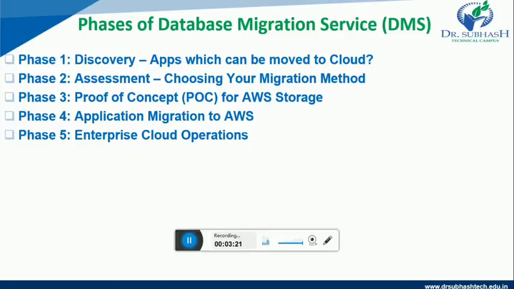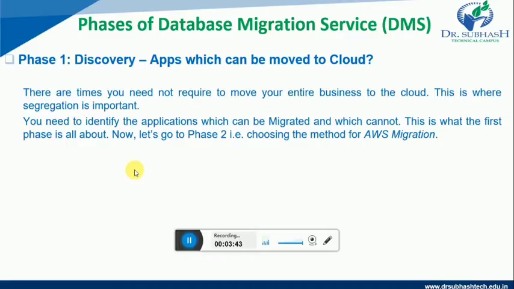And third step, proof of concept, that is POC for AWS storage. And fourth phase, application migration to AWS. And fifth phase, enterprise cloud operations. So these are the phases of database migration services. Now let us understand each phase one by one.